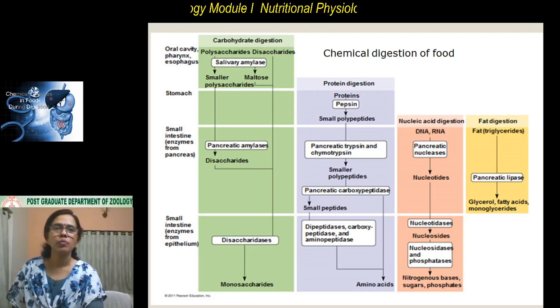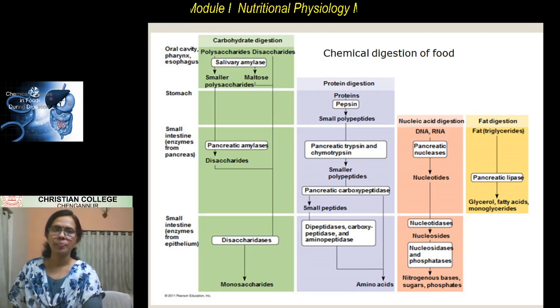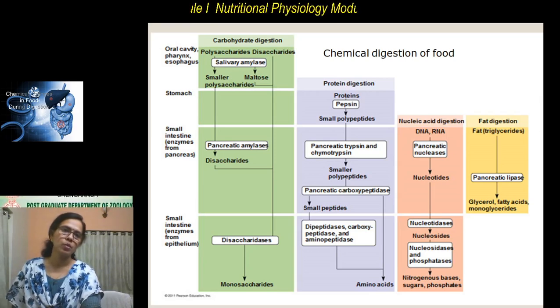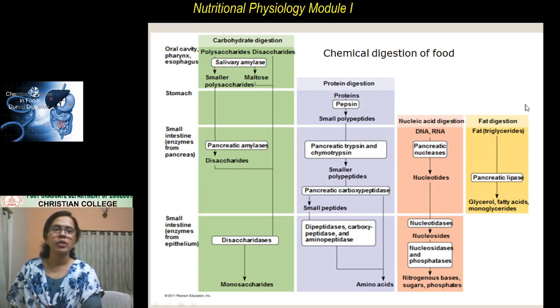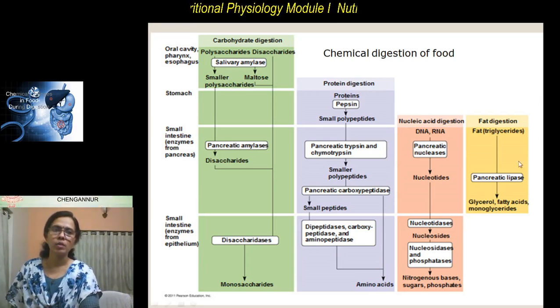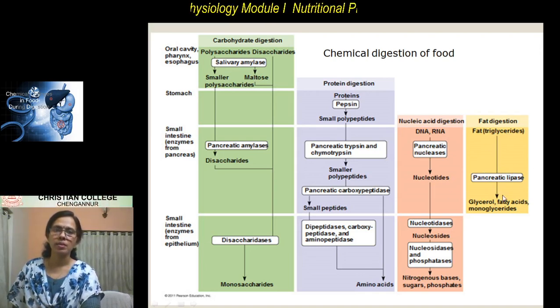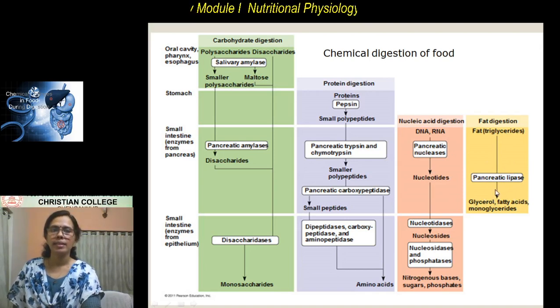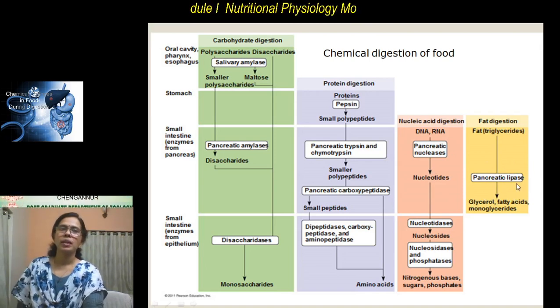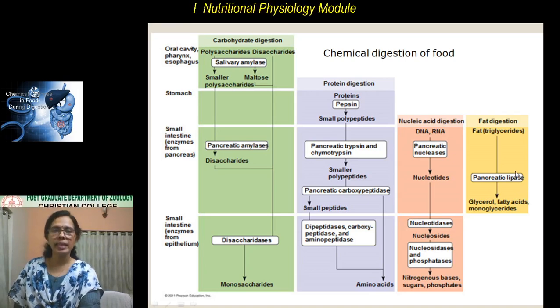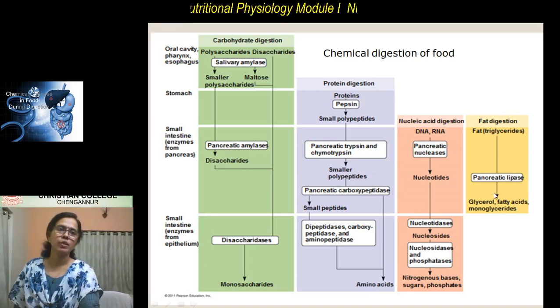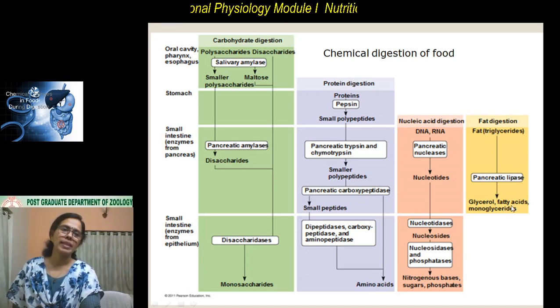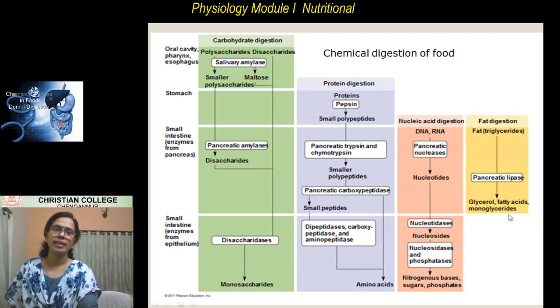In the stomach, nothing happens to the fat, but fat digestion takes place inside the small intestine, in the duodenum. It is done by the enzyme lipase, the key enzyme which converts fat into glycerol, fatty acids and monoglycerides.